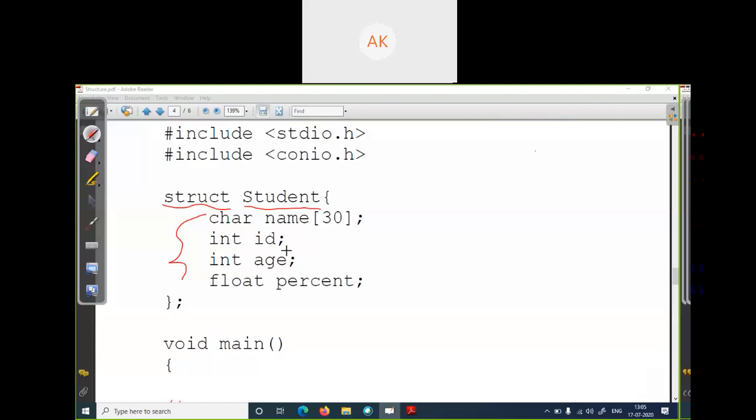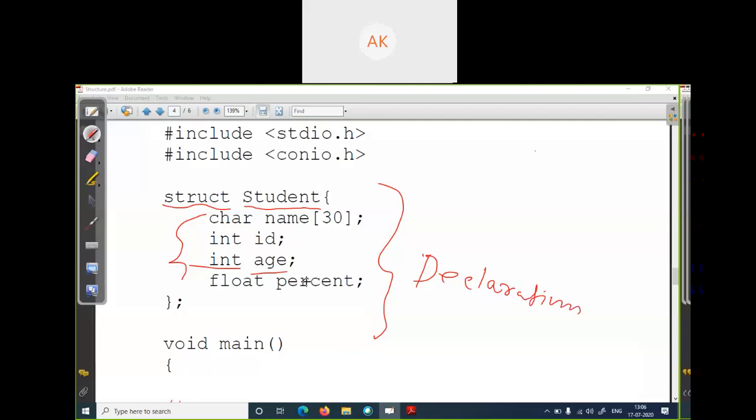Okay. The next is ID. ID means roll number. You can think of it as a roll number. So ID type is integer. It is always an integer. Next, age of the student. Age is an integer value: 30 years, 20 years, 21 years, 22 years. So I just set this variable as integer. And percent. Percent is of type float. Always your percentage is float, meaning some values after the decimal. Okay. So this is called the declaration area.